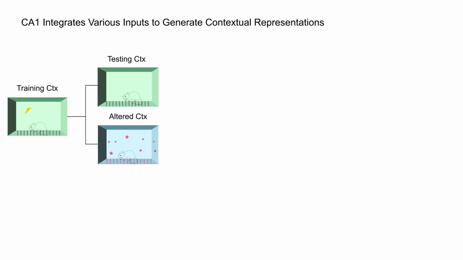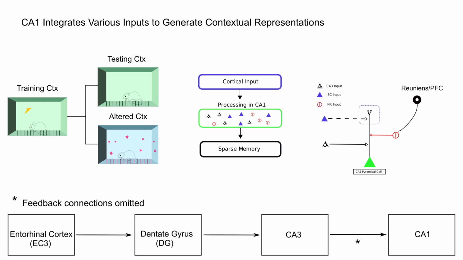these tasks remains elusive. Because subfield CA1 is the most important output structure of the hippocampus and is influenced by other memory-related areas, it might serve as a critical junction where contextual fear memories are stored and organized. Hence, we developed a neurocomputational model of field CA1 that takes into account the various inputs to the region.